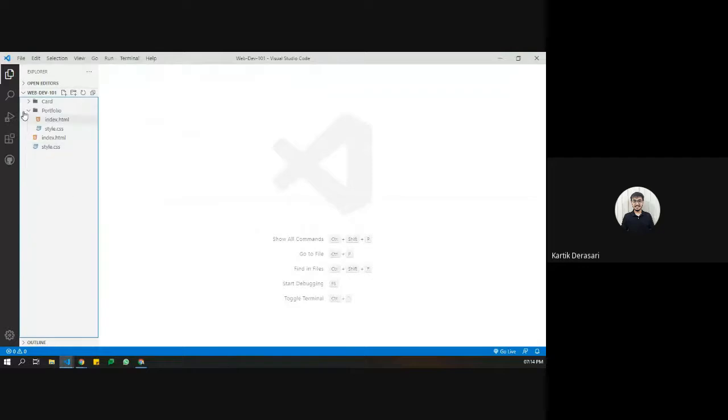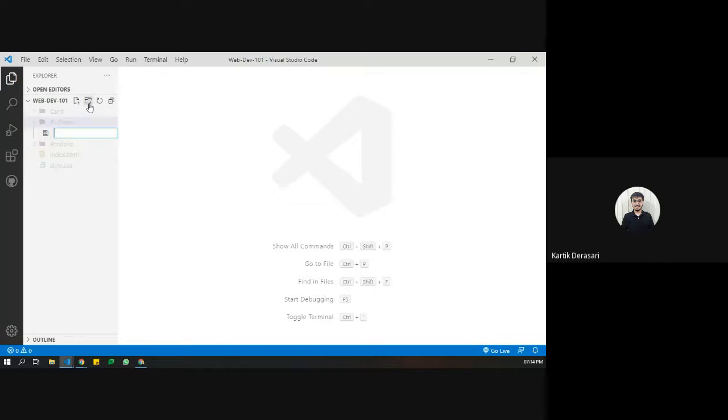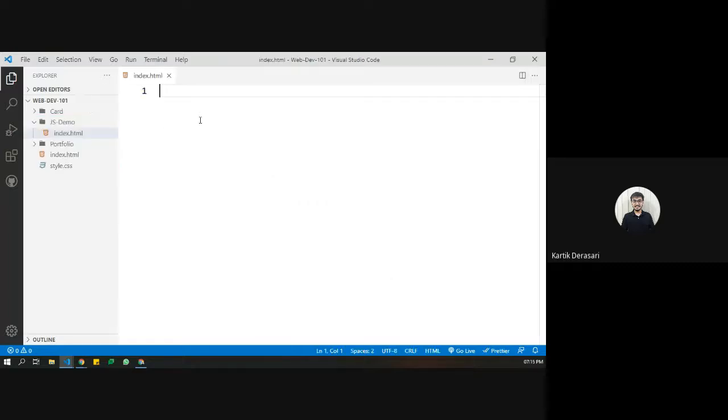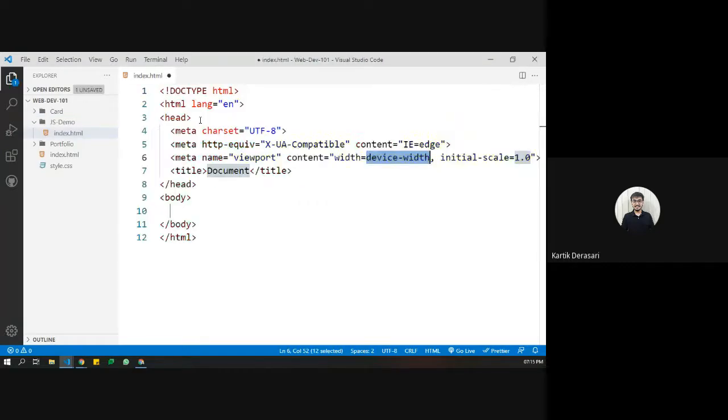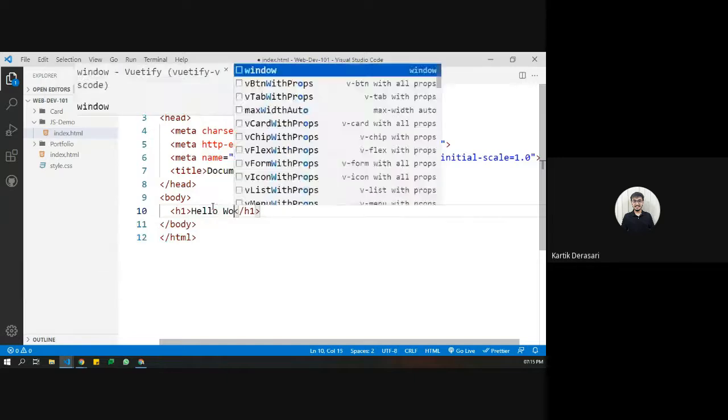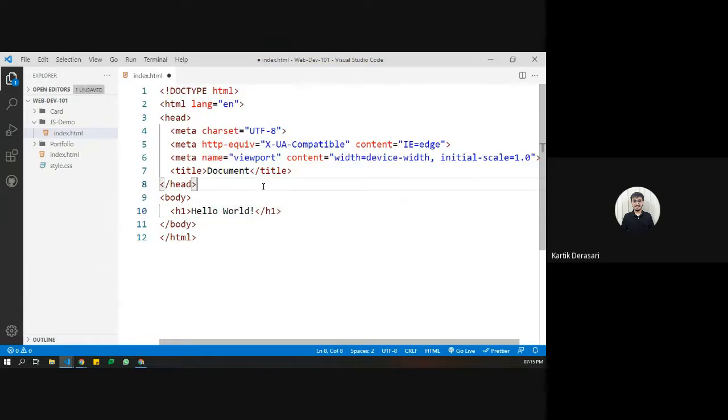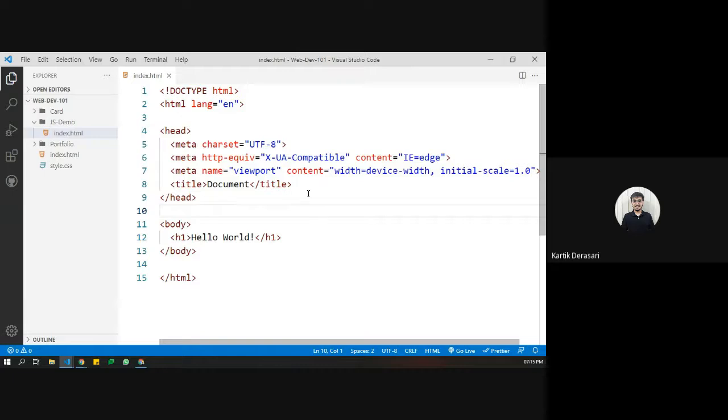So let's create a web project. First of all, every project starts with the index.html. Let us have the HTML. Okay, let's say hello world. Now coming to the script part.